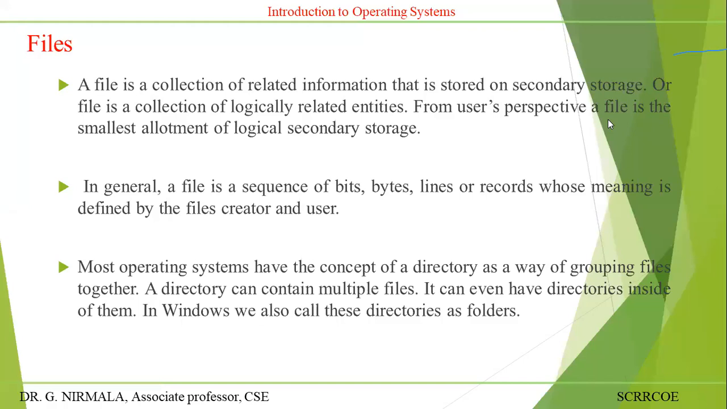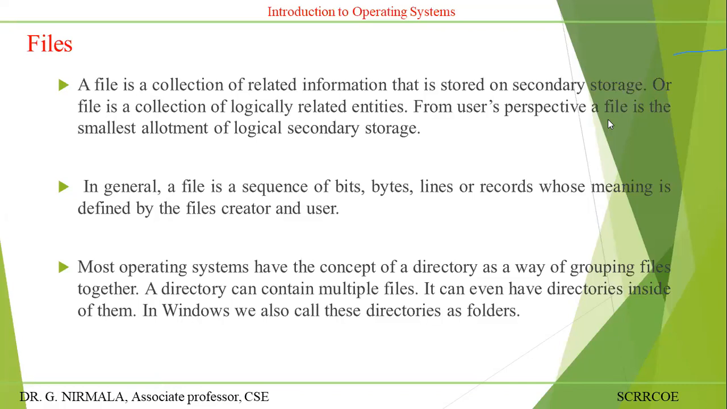If you consider a programming language, it is a sequence of lines. If you consider a database language, a set of records will be there, whose meaning is defined by the file creator or owner. You are called the owner of the file. The data in a file must be permanent. Even if the power is switched off, the contents are not erased. That's why a file holds permanent data.